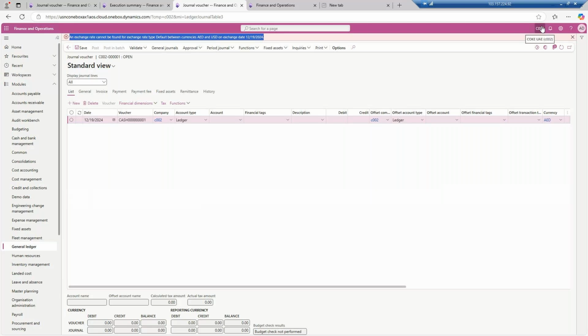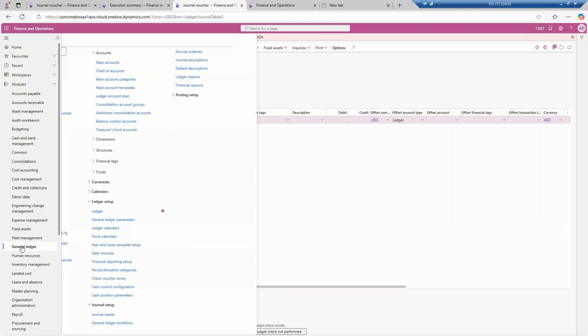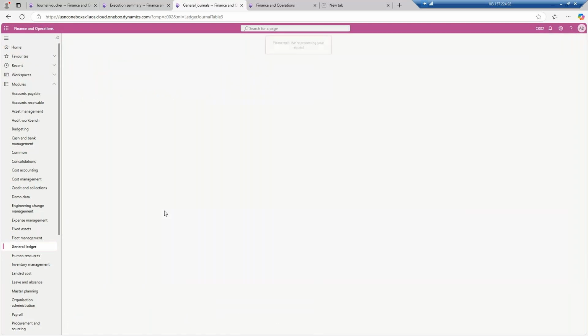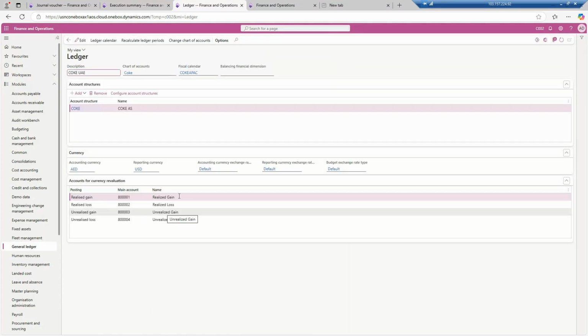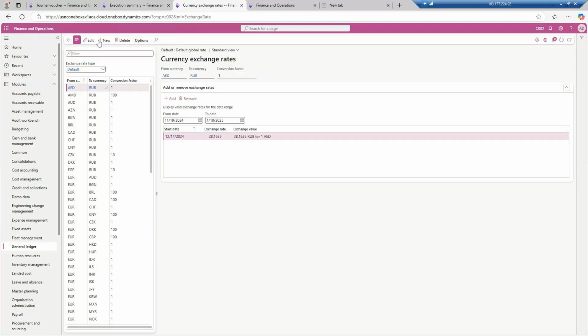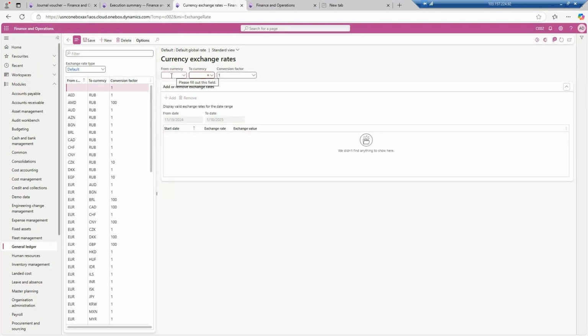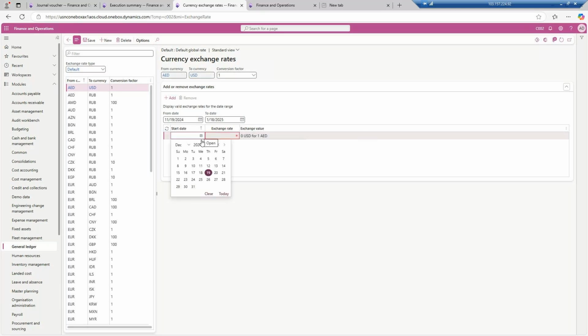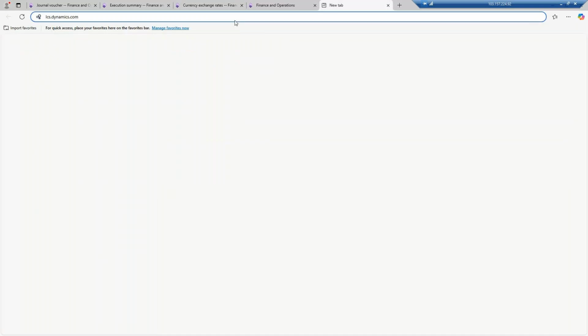Accounting currency what we have taken, go to the general ledger form. On the ledger form you will find out that AED is there. Okay, and the default exchange rate is default. So if I go over here, click on the exchange rates, I need to enter a currency pair between AED to USD. Okay, so this is AED USD. Okay, and add, give the start date for today and check how much is the